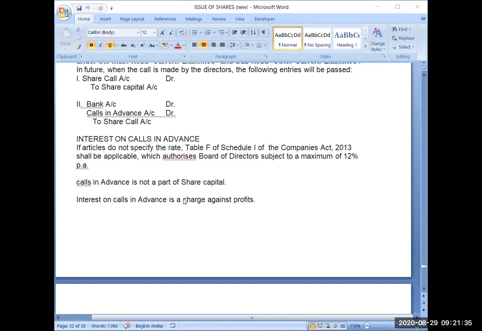So this is about the interest, but calculation of interest on calls in advance is not in your syllabus. You should theoretically know only the rate of interest which can be charged on calls in advance, and you have to pay this interest because you have taken the money in advance. That's why you will be paying the interest. Now these 2 points are very important.